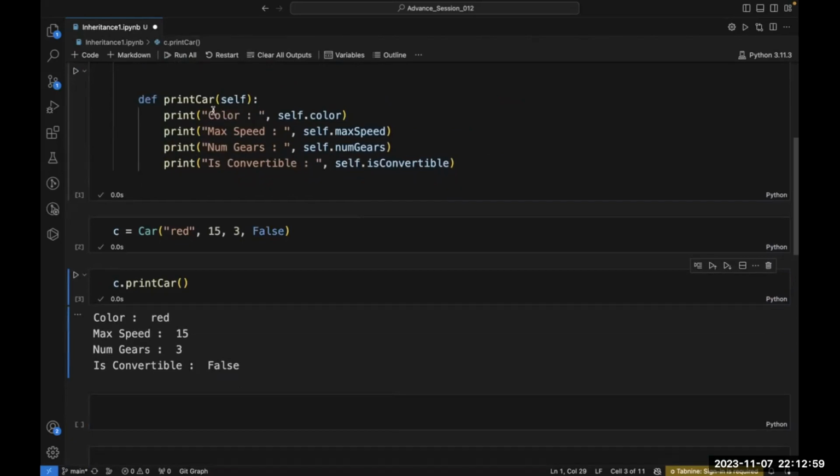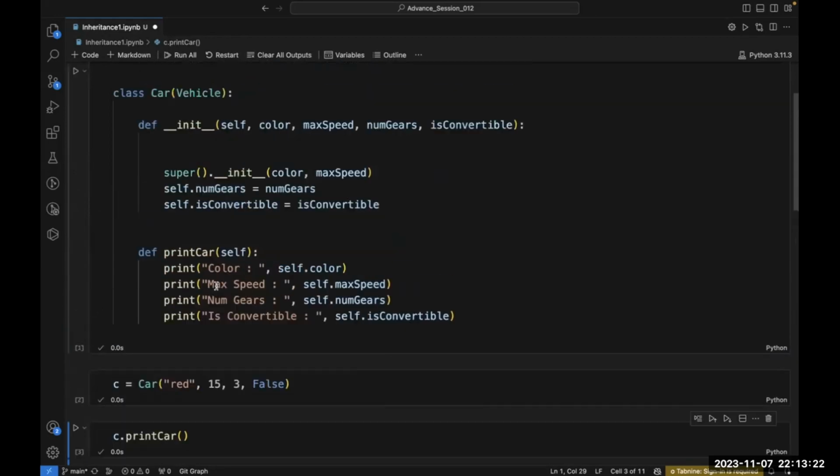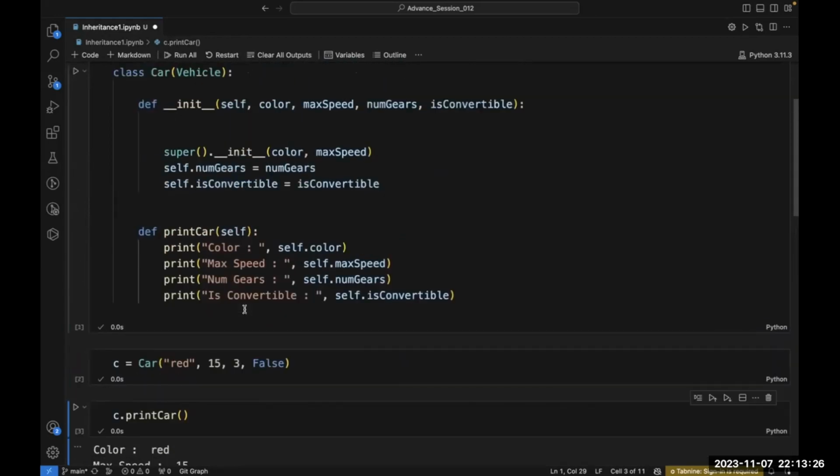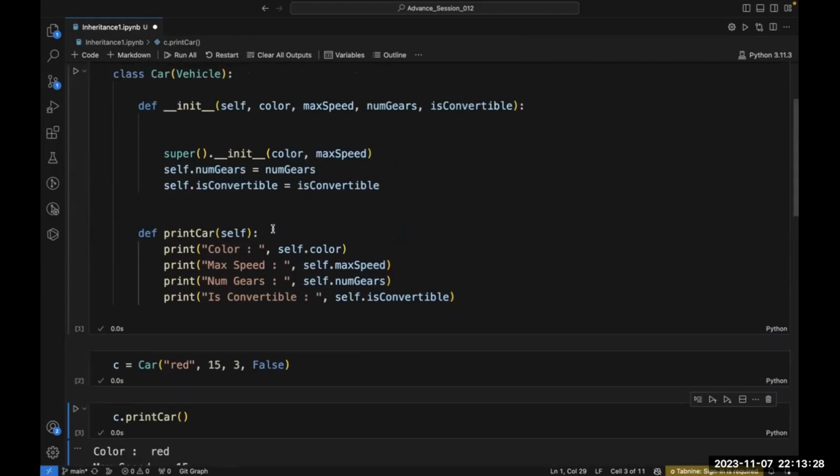So what have I defined? I have defined color, so I am getting color red. I have passed red here. If you pass green here, it will show you green. Whatever speed I have passed here in my object creation is coming here. Number of gear is coming here. Is convertible, false. So do you understand how I have accessed the method of this car class?